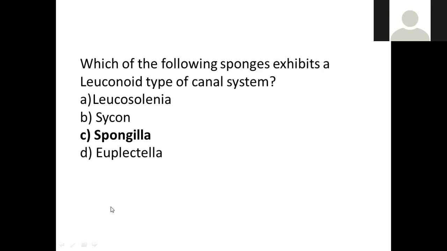Next question. Which of the following sponges exhibits a Leuconoid type of canal system? Among the examples given, Spongilla will have the Leuconoid type of canal system. Sycon is Syconoid. Leucosolenia will be found with the Ascenoid type of canal system. Done. So coming to the next question.